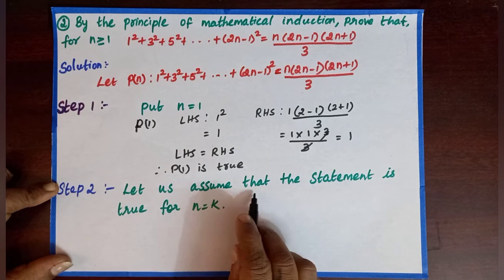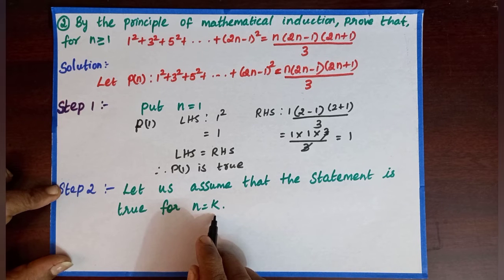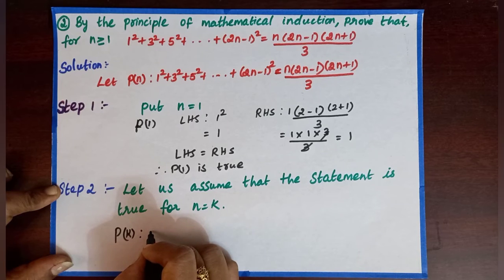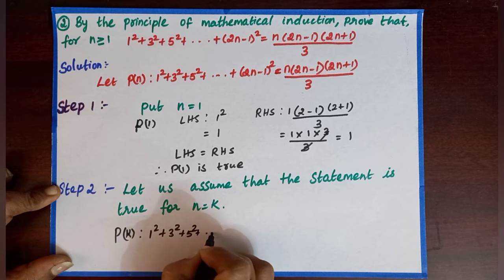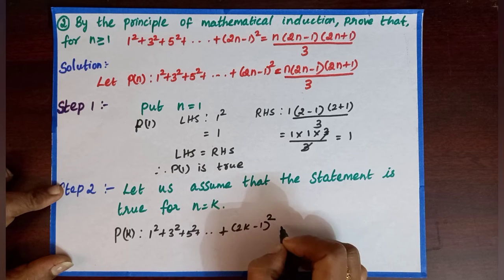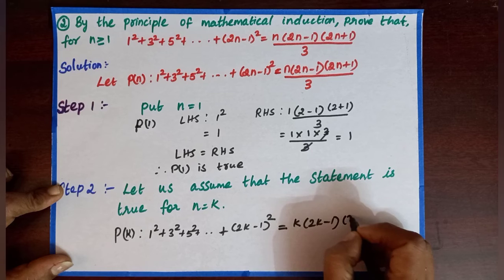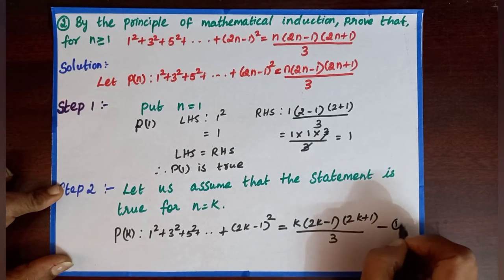Step 2, let us assume that the statement is true for n equal to k. So what you need to do here, in the place of n, we need to substitute k and we have to assume P of k is 1 square plus 3 square plus 5 square plus dot dot dot plus 2k minus 1 the whole square which is equal to k into 2k minus 1 into 2k plus 1 by 3. Assume this is 1.